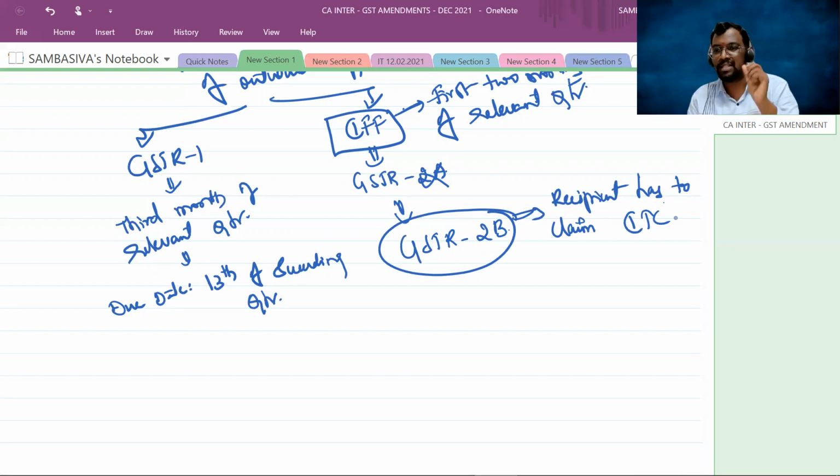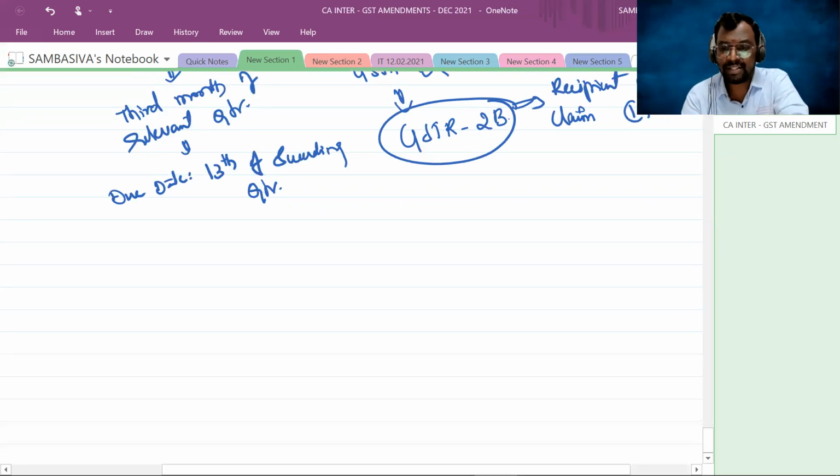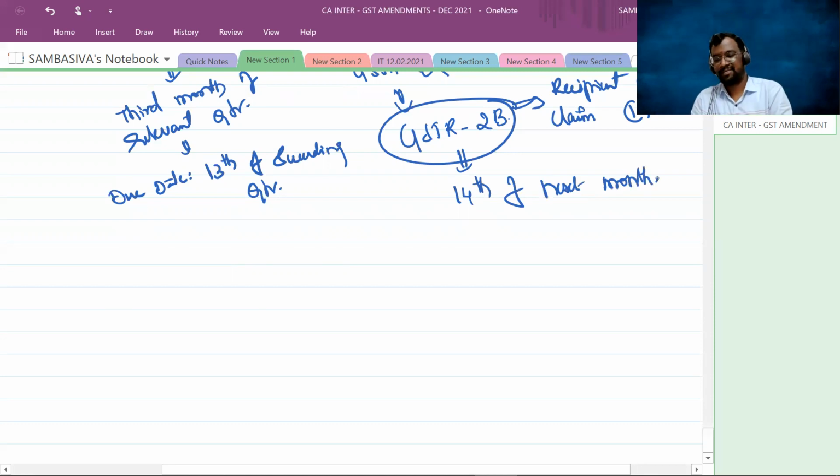It's a new form. And when will this GSTR 2B be generated? On the 14th of the next month. Once the supplier has uploaded the invoices into his GSTR 1 till 13th midnight and filed the GSTR 1, right, sir? Right. After the supplier files the GSTR 1, this GSTR 2B will be generated.